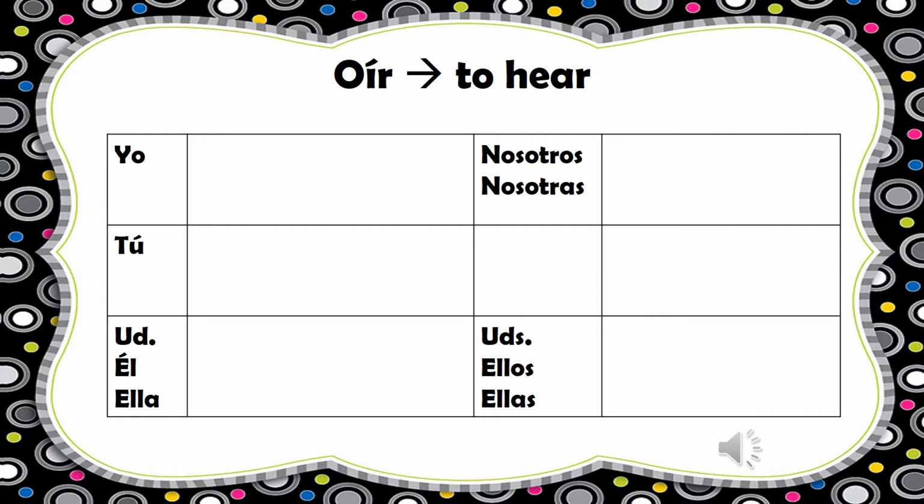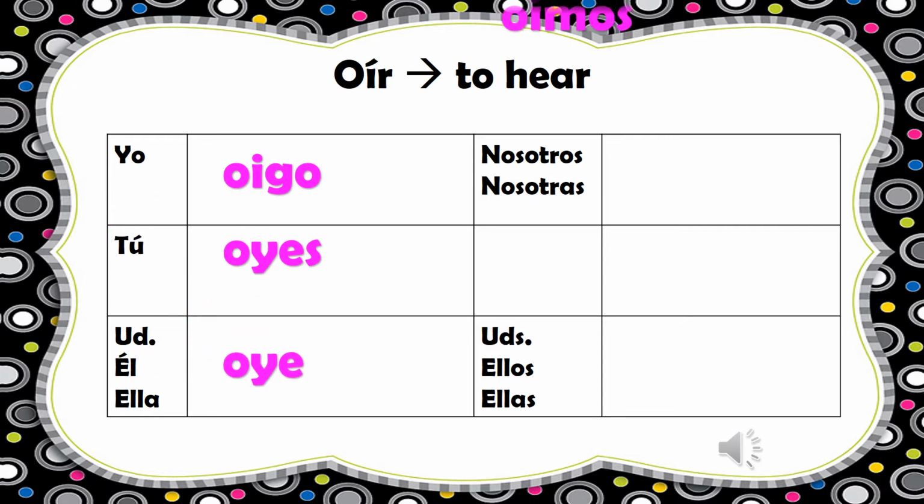Oír is another really irregular verb. It means to hear. And the yo form is yo oigo, tú oyes, usted, él, ella, oye. Nosotros oímos, with an accent on the I. Ustedes, ellos, ellas, oyen.